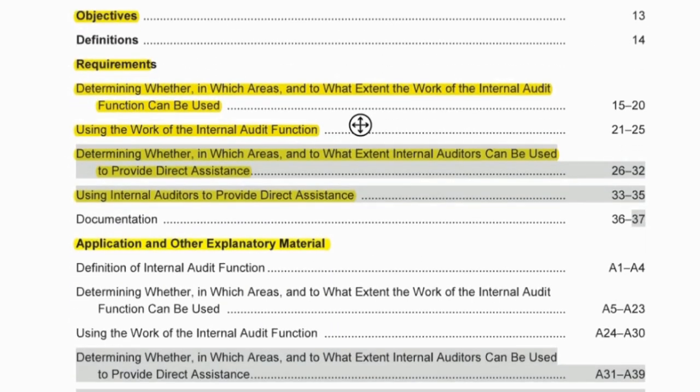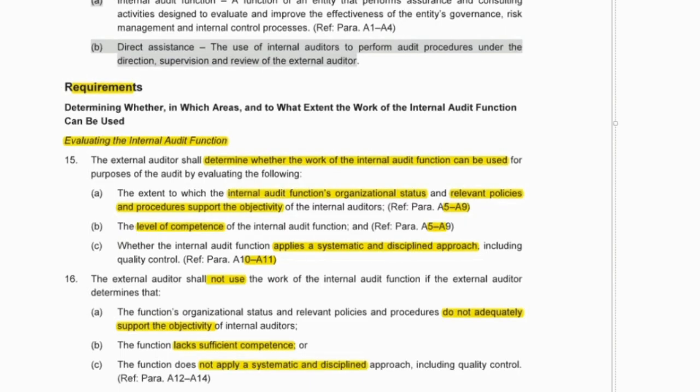Under the requirements, we've got determining in which area, then we've got using the work of internal audit, and that's where I want to focus. So let's go to the requirements. Before we can get to their work, however, we have to evaluate internal audit. So our first one, to look at their objectivity, and then once we're comfortable with objectivity, we have to look at their competence. And then finally, whether they've got a systematic and disciplined approach for quality control. So let's go to those A paragraphs.